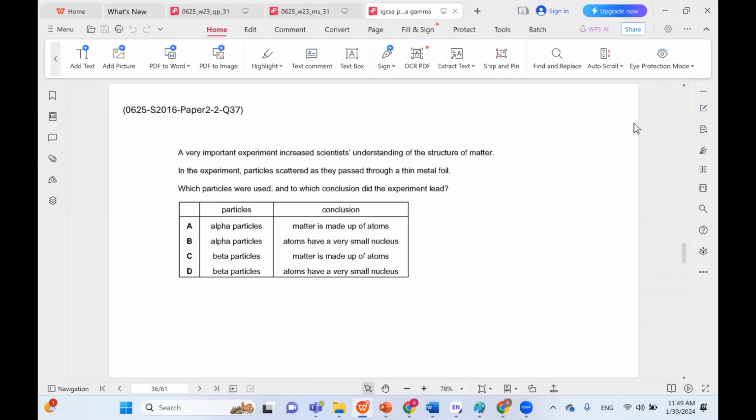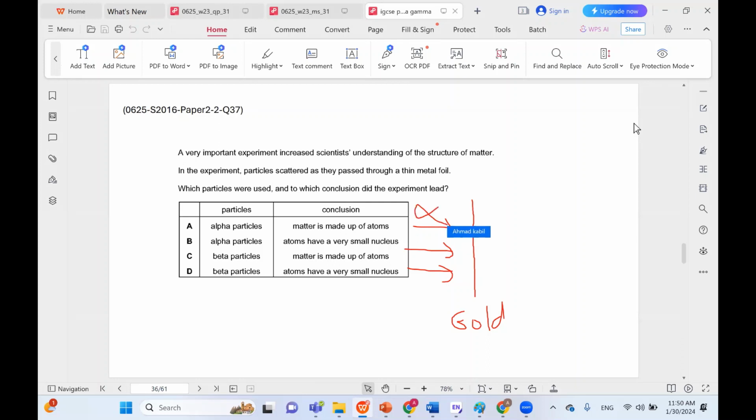A very important experiment increased scientists' understanding of the structure of matter. In the experiment, particles scattered as they passed through a thin metal foil. Which particles were used and to which conclusion did the experiment lead? So this is Rutherford's experiment. Basically what happened was they had thin gold foil, like a layer of thin gold foil. And they passed alpha particles through the foil.